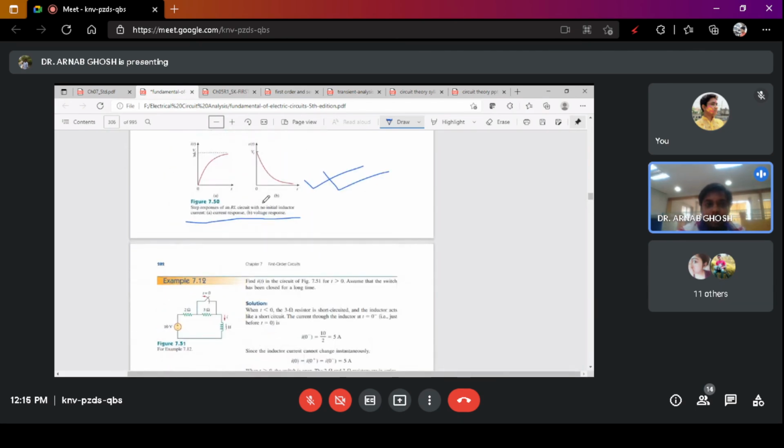So this is for the initial condition. This is the current and the voltage response of the RL circuit when there is no initial inductor current. Okay. So in the next class, we are starting off at say 1:10. In that class, we will be discussing problems, or I will give you some problems to solve, which are related to these two things, the RL circuit and the RC circuit.